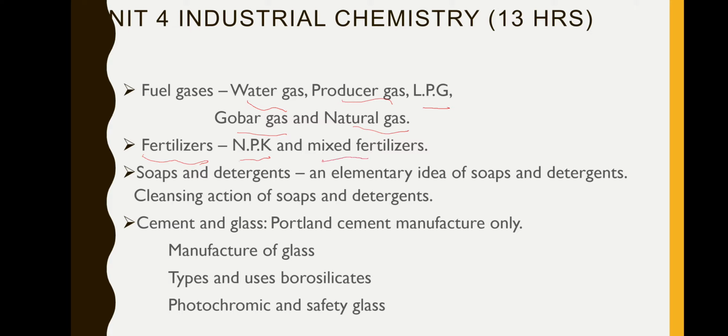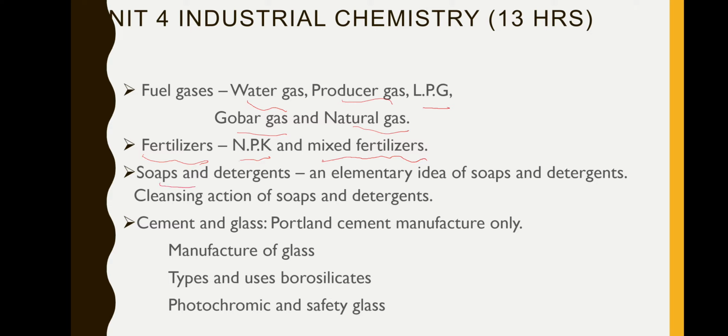And mixed fertilizers. There are separate fertilizers which contain only nitrogen, for example urea, only phosphorus, only potassium. And there are also fertilizers which contain all 3. So we'll be seeing that in general, simple one.